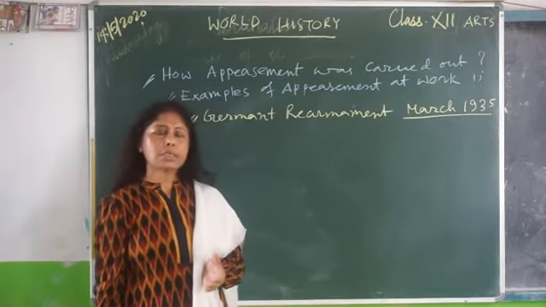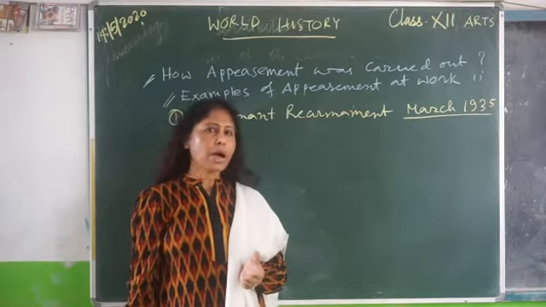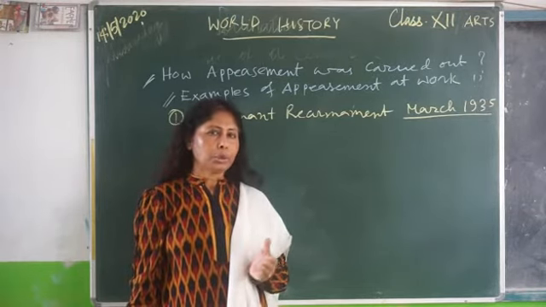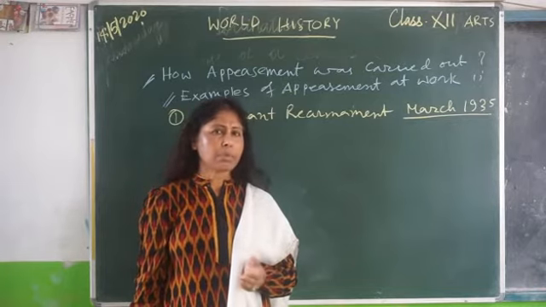He told his generals that he would build up the German army to 36 divisions, that is 6 lakh men.